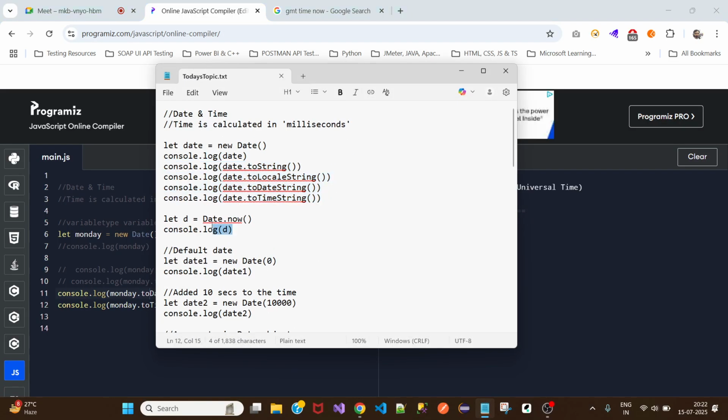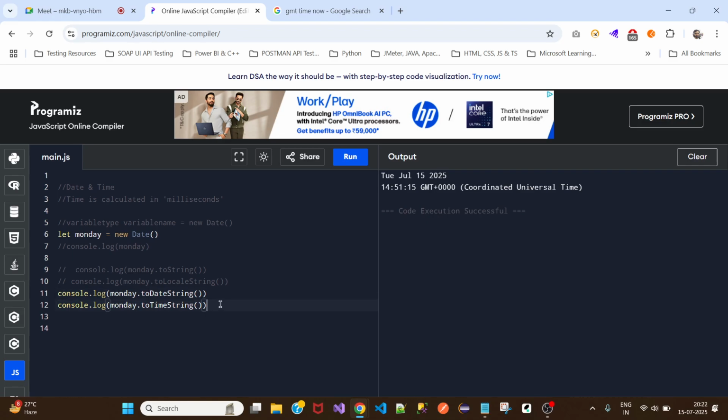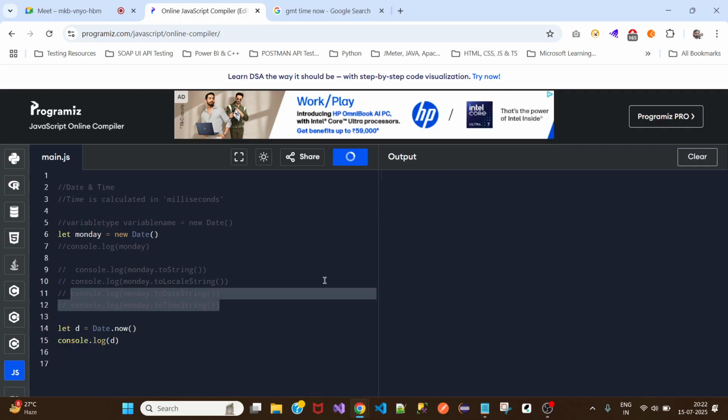Five thirty. Okay, let me see if there is one more method. Date.now. Let's see what happens when we print this. Date.now. Okay, let me print this. Okay, still it is printing.